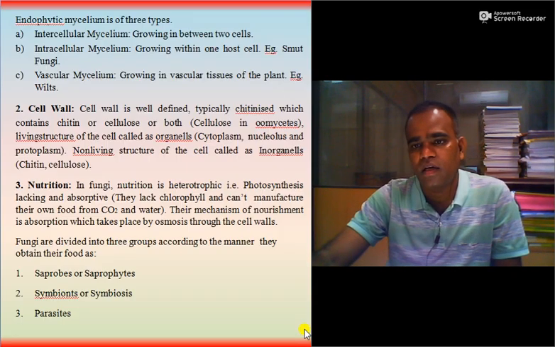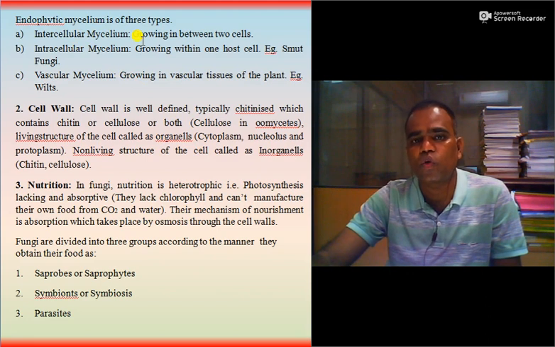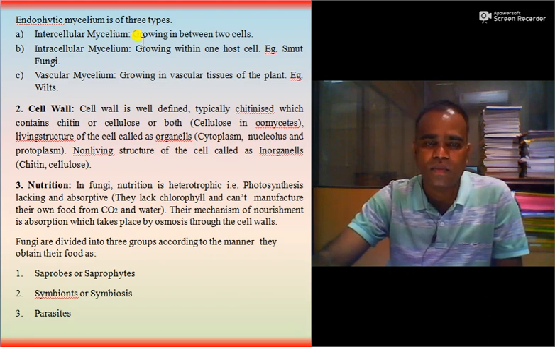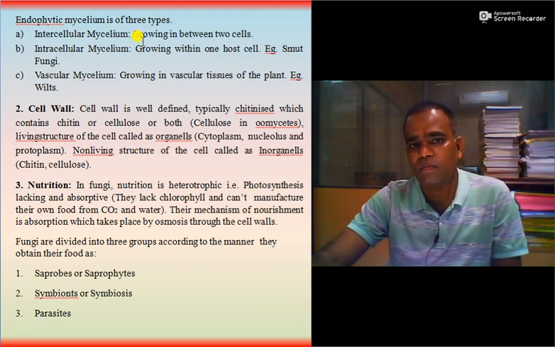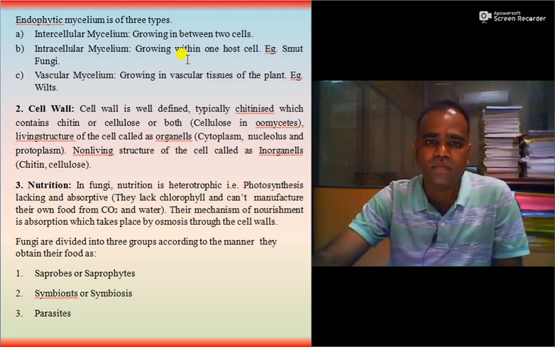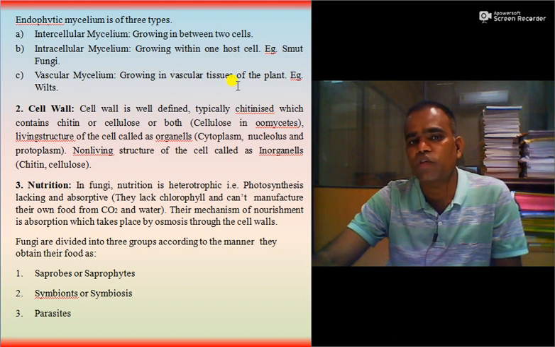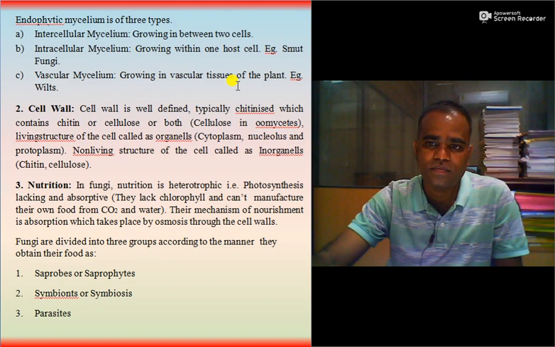Then these endophytic mycelium are of three types. One is intercellular mycelium, which grows in between two cells. Second, intracellular mycelium grow within one host cell. Example is smut fungi. And vascular mycelium, which grows in vascular tissues of the plant. Say for example, wilt causing fungi, Fusarium oxysporum, Fusarium solani, etc.